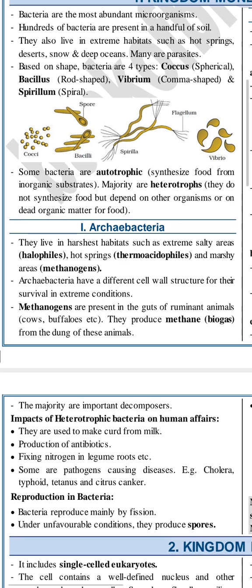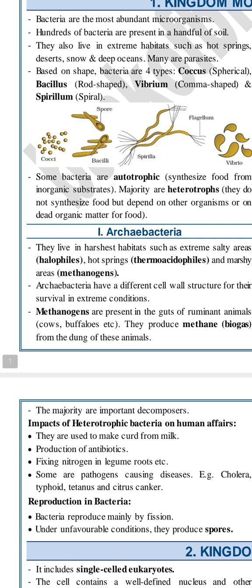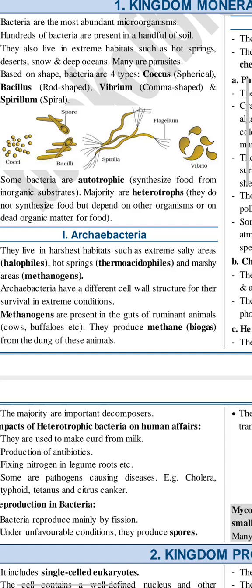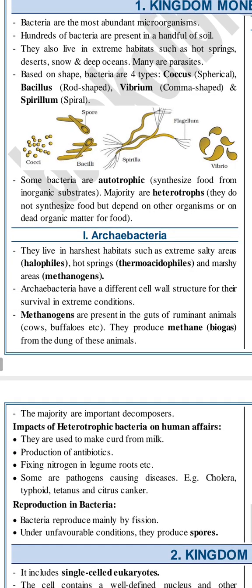Now we are going to study the different types of archaebacteria. First of all we are going to study methanogens. Methanogens क्या होते हैं? They are strictly anaerobes. Anaerobes क्या होते हैं बच्चे? Which can respire in the absence of oxygen. You have studied anaerobic respiration. So they are present in the guts of ruminant animals.